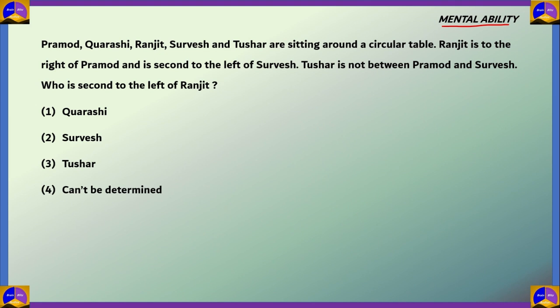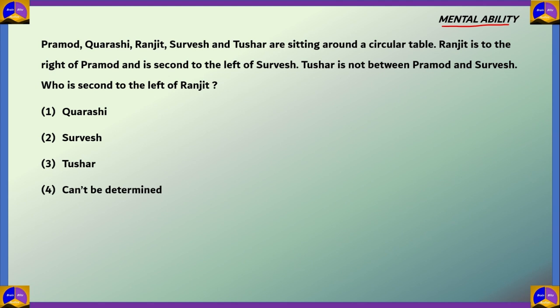Pramod, Quarashi, Ranjit, Survesh and Tushar are sitting around a circular table. Ranjit is to the right of Pramod and is second to the left of Survesh. Tushar is not between Pramod and Survesh, who is second to the left of Ranjit. Now, we need to visualize this question.